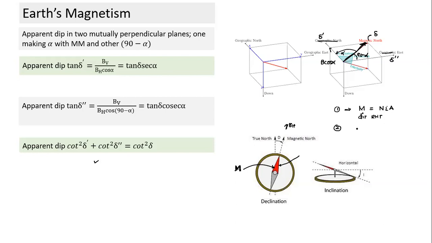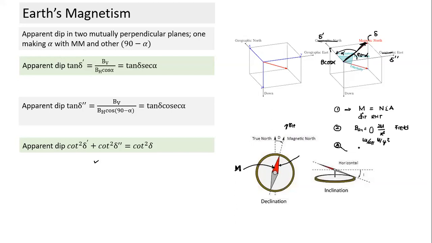So it creates a field on the axis of the dipole, in the direction of the dipole. The field on the axis of the dipole is mu naught by 4 pi into 2m by x cube. On the equatorial axis, it is equal to mu naught by 4 pi into m by y cube, and it is in the opposite direction. What are the other points you should know about the dipole?